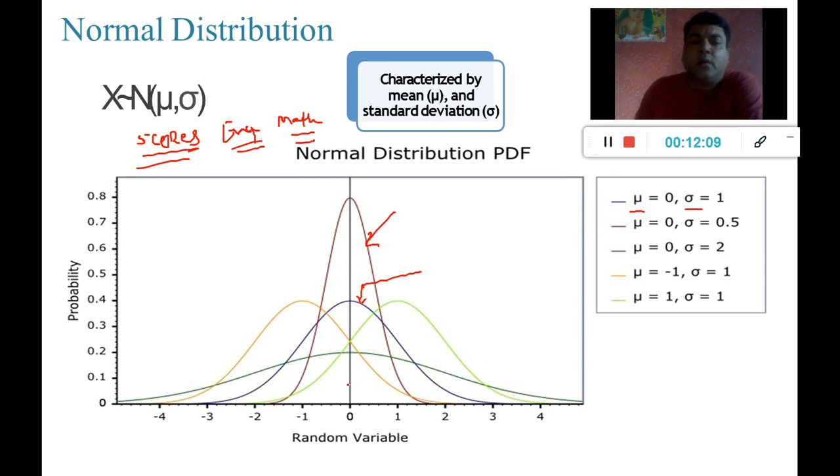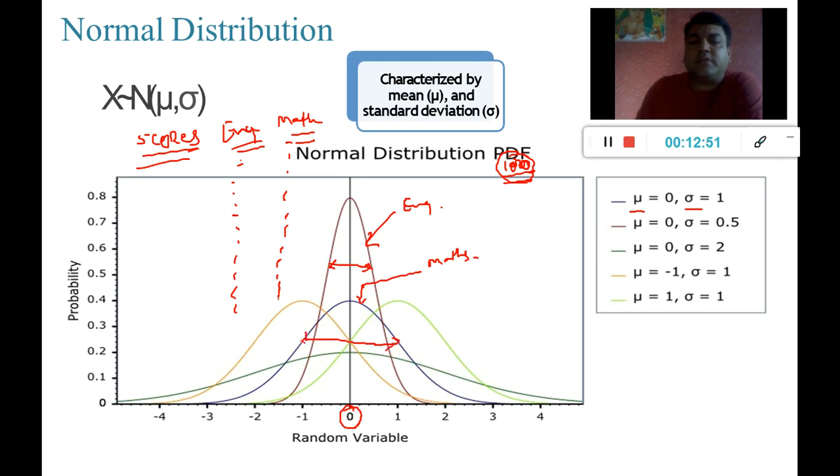Now if there are 100 students, and I have marks for English for 100 students and for mathematics, and if I plot them across, the plot is something like this. Just assume this, okay? So this is for English and this is for maths. Now if you observe, both these plots have the same mean, but different standard deviation.